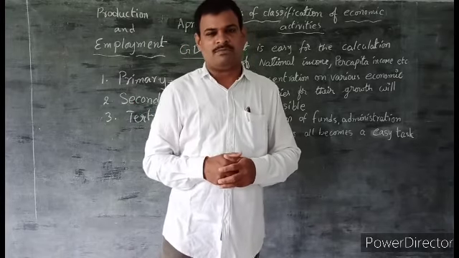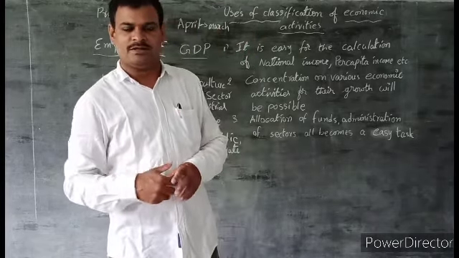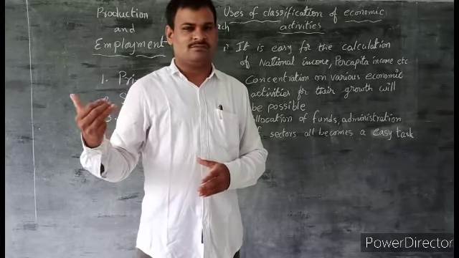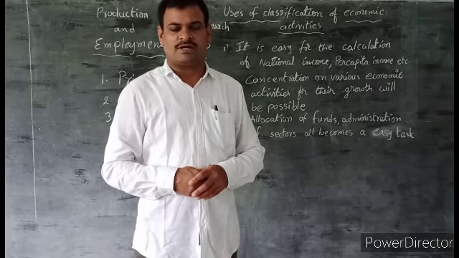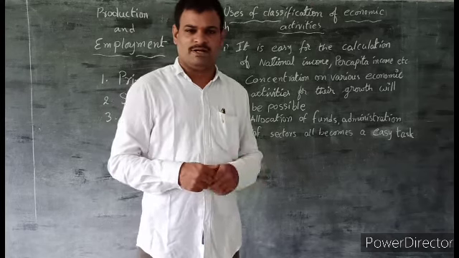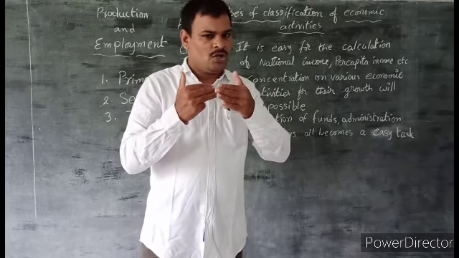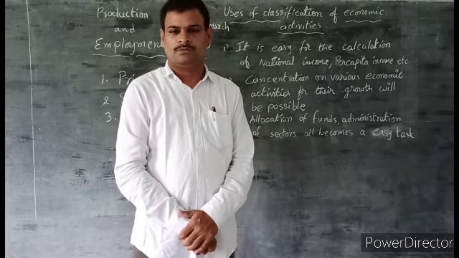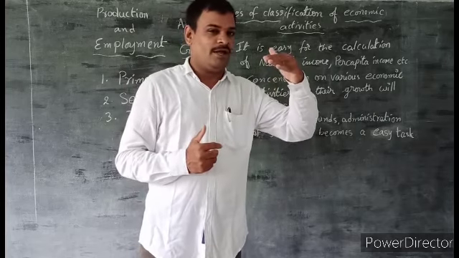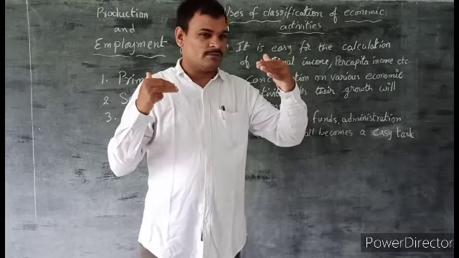But what about some workers, painters, petty repair workers, vegetable vendors, etc.? Their incomes are low. Some people get very high income, some people get low income.